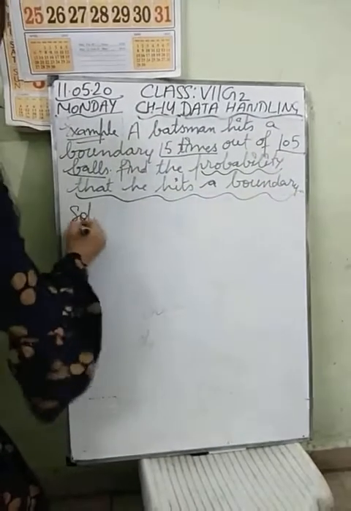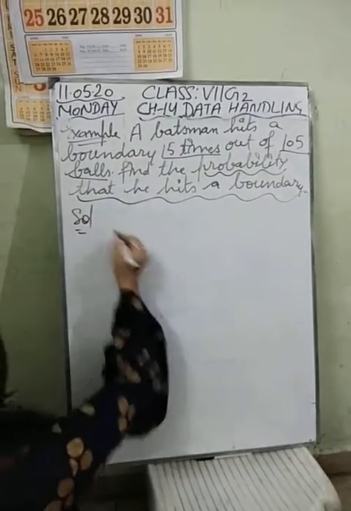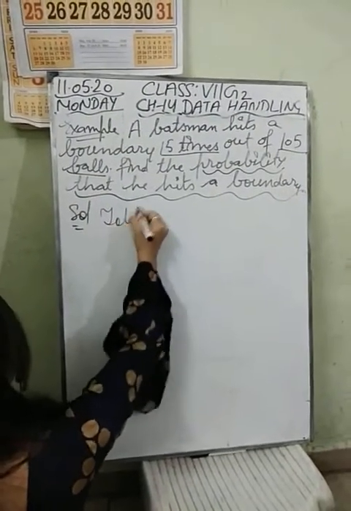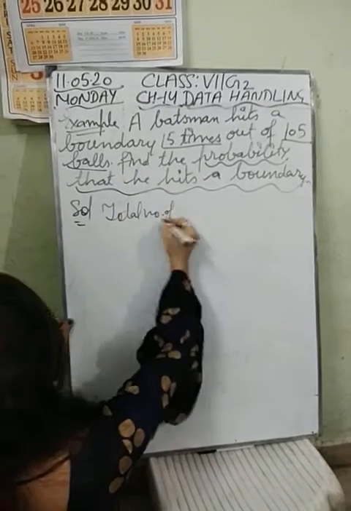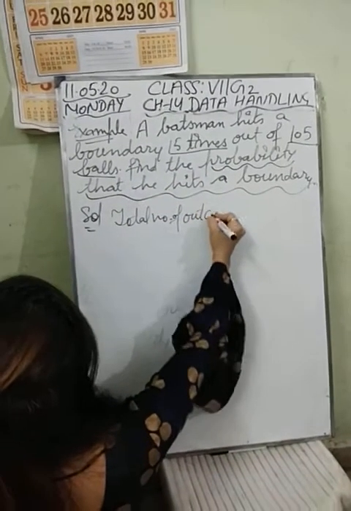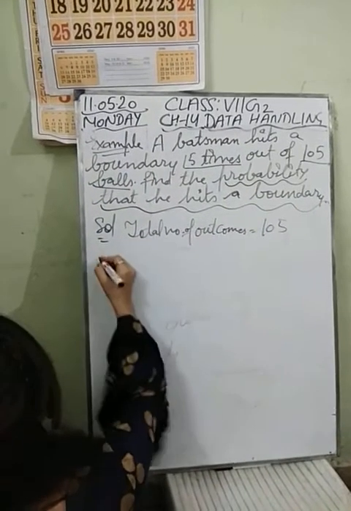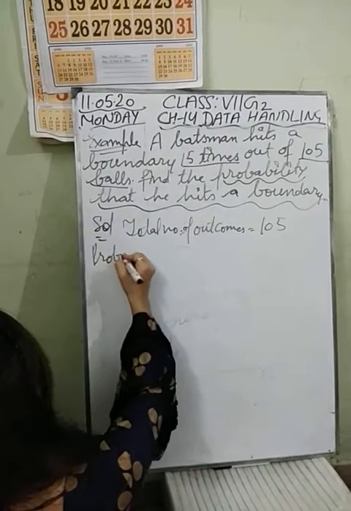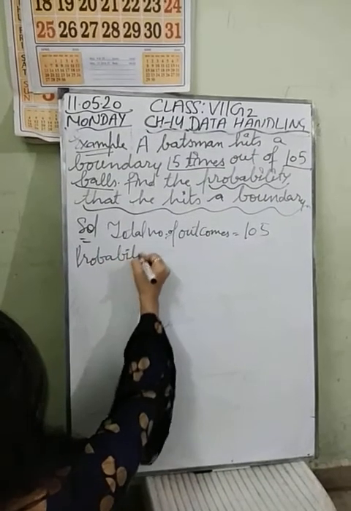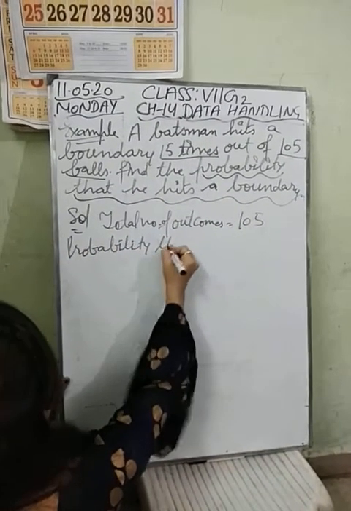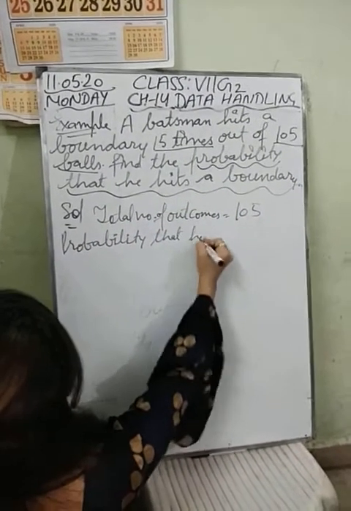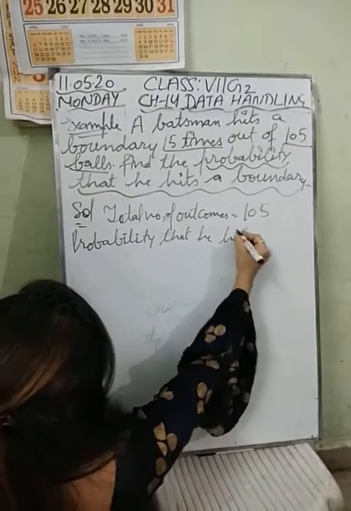So you should write total number of outcomes. How many total outcomes are there? 105.